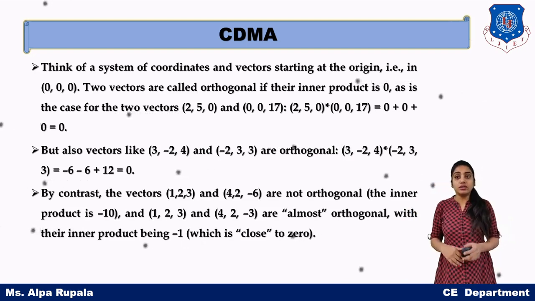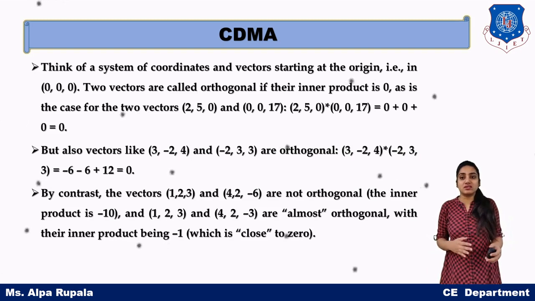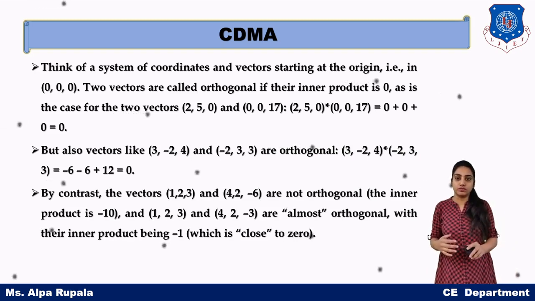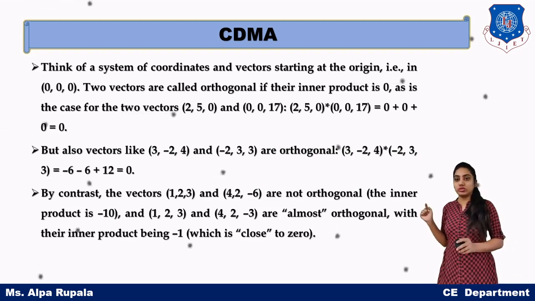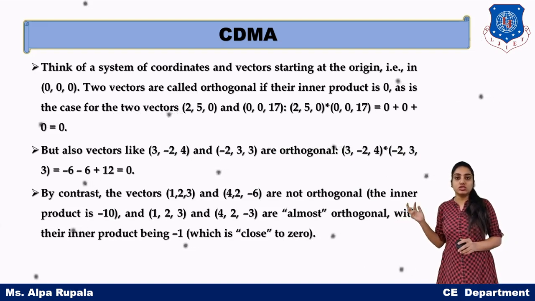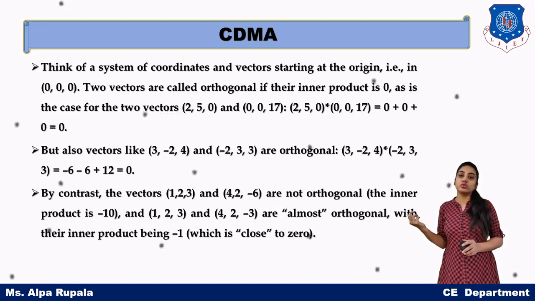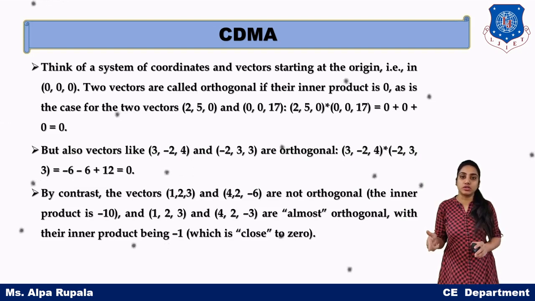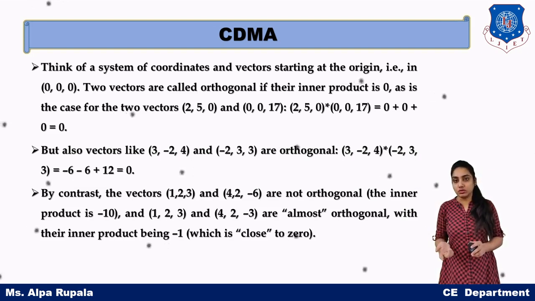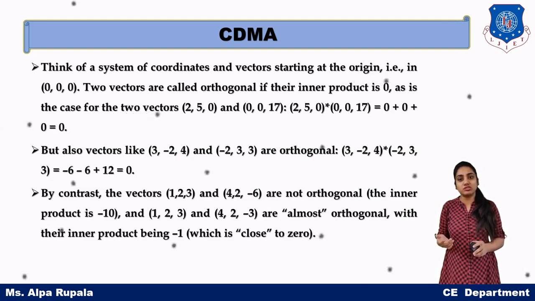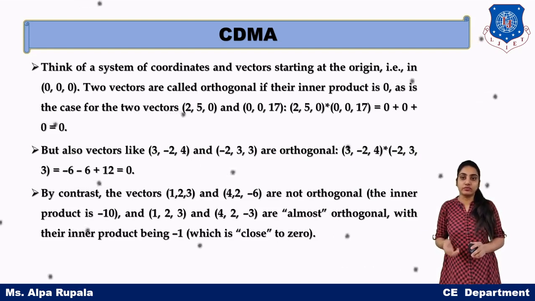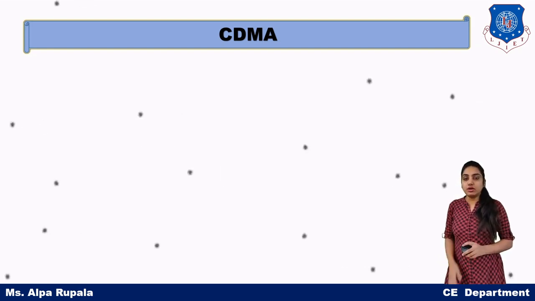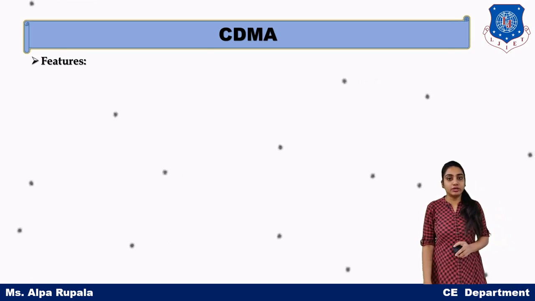But if we have codes whose inner product is close to 0, for example 1, 2, 3 and 4, 2, minus 3, the inner product is close to 0, which is minus 1. So we can take these codes as orthogonal, because the interference will be so small that we can ignore it. So this is the concept of orthogonal codes in CDMA.